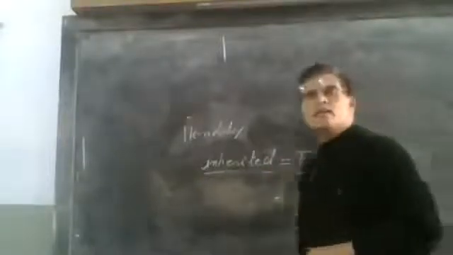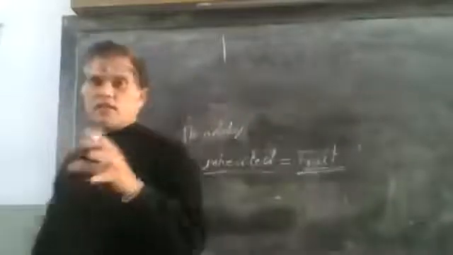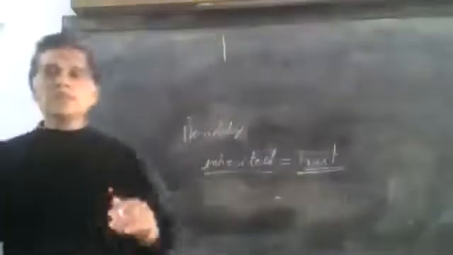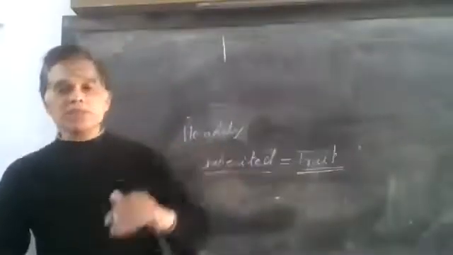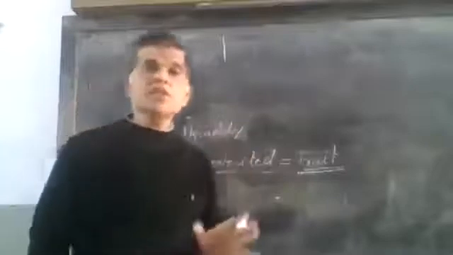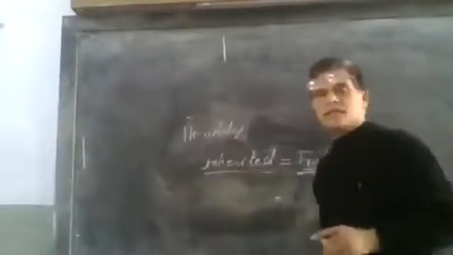Traits are the inherited characters transferred from parents to offspring.